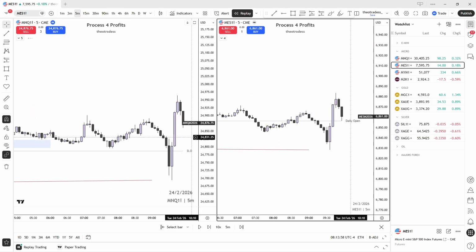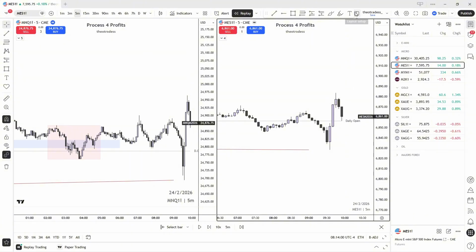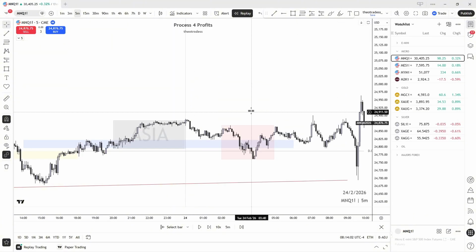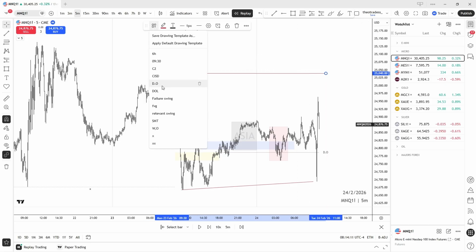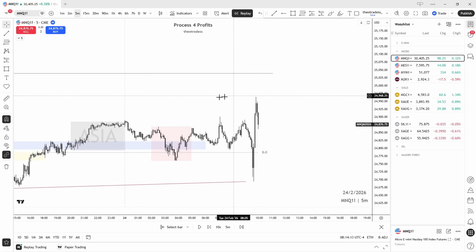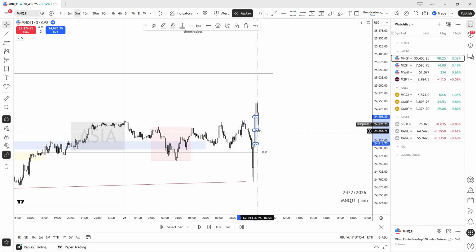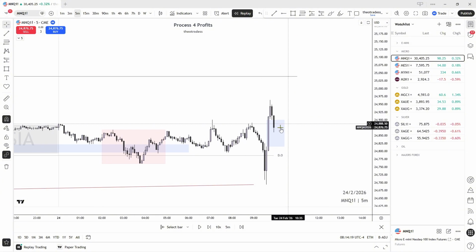Let's go to the 5 minute. Okay. Yeah, we don't need this chart anymore now. And here we have a beautiful draw on liquidity here. Let's just see what happens on this day. We do have a 5 minute gap here, right? This is a 5 minute gap. Now let's go to the lower time frame because I don't want to miss anything.